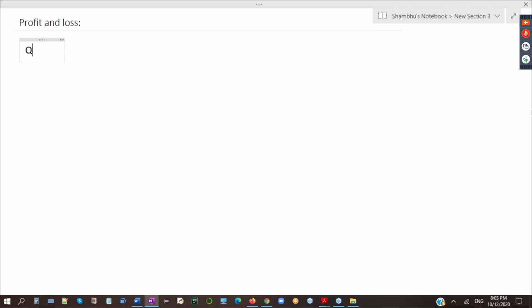So now, the very first question. If ten oranges are bought at 12 rupees and sold at, one second. Some oranges are bought at the rate of